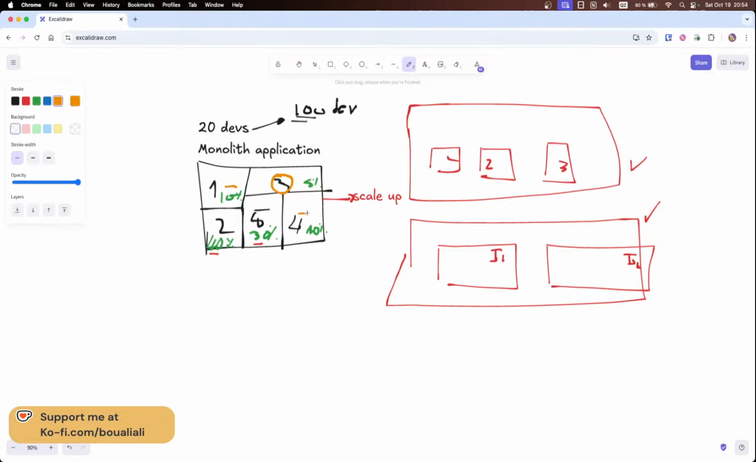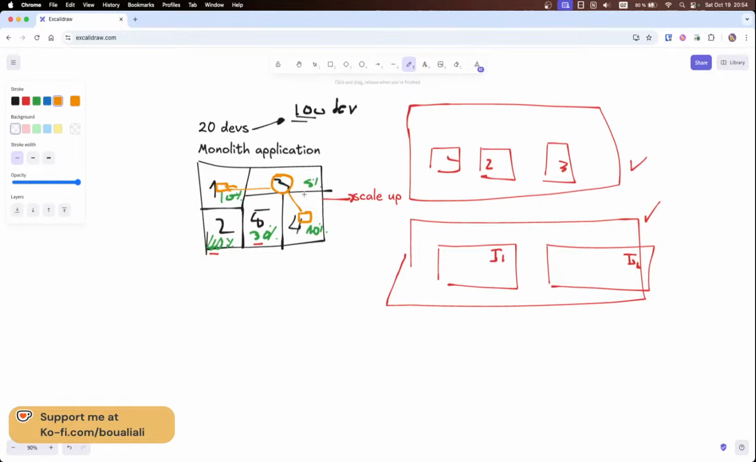And let's say, for example, module number 3. Here we have some dependencies. These dependencies might create a blocker right here. The team working on this module needs to wait for the other team working on module number 4, and so on and so forth.